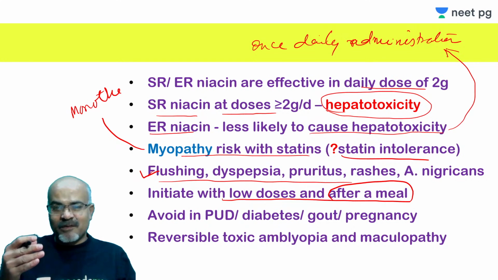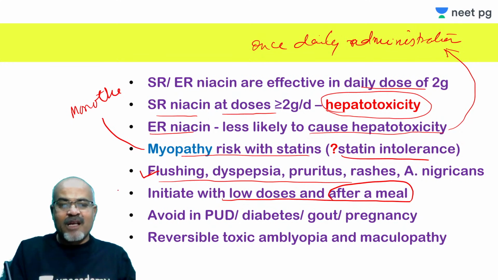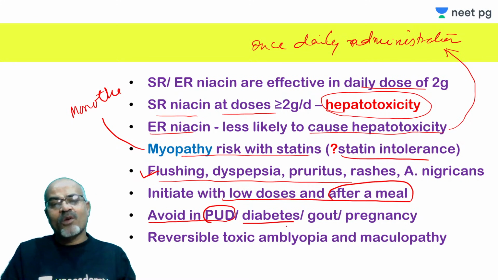But tolerability is a major issue with this nicotinic acid. And because of dyspepsia and all that, it should be avoided in patients with peptic ulcer disease. Moreover, this nicotinic acid can cause severe insulin resistance and can vitiate your blood sugar control.